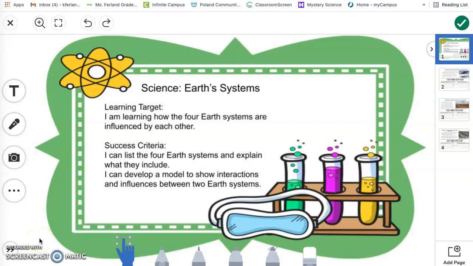Hello, 5th graders. We're continuing our unit on Earth systems today. Our learning target: I am learning how the 4 Earth systems are influenced by each other. Our success criteria: I can list the 4 Earth systems and explain what they include. And I can develop a model to show interactions and influences between 2 Earth systems.